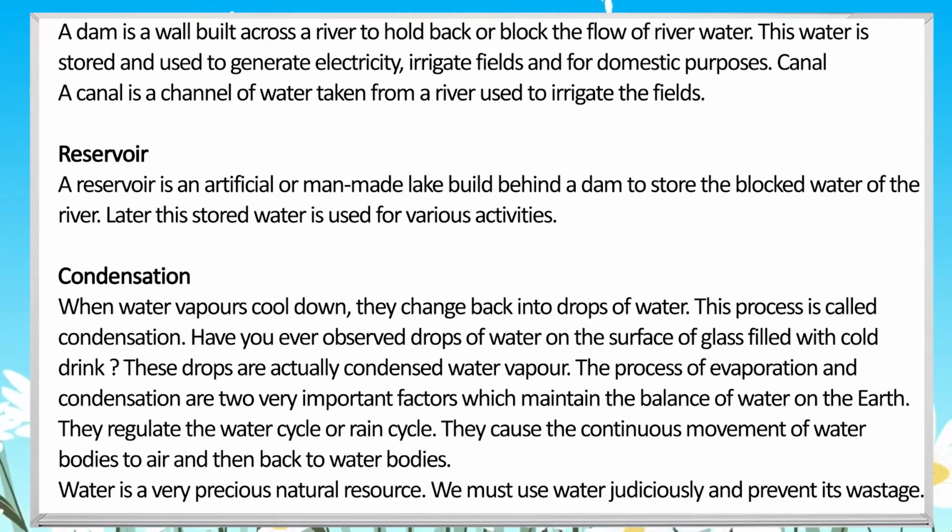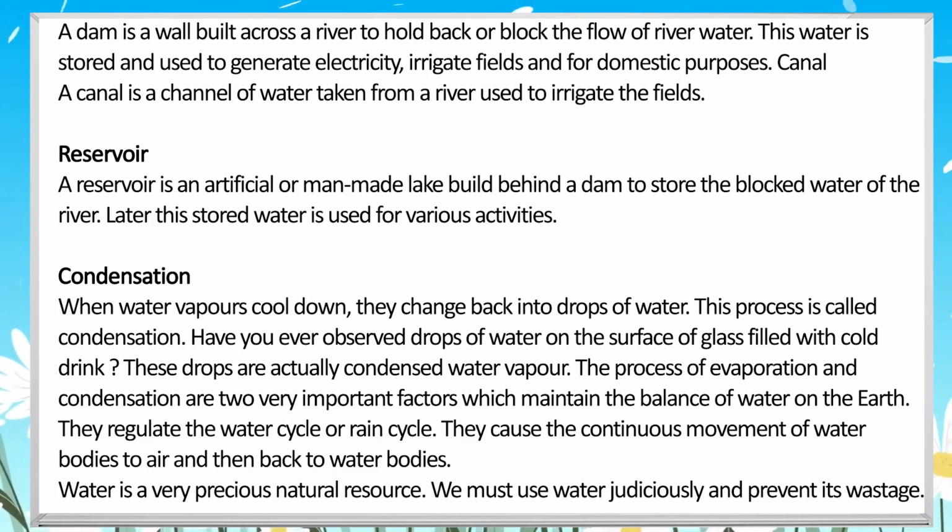The processes of evaporation and condensation are 2 very important factors which maintain the balance of water on the Earth. They regulate the water cycle or rain cycle. They cause the continuous movement of water from water bodies to air and then back to water bodies. Water is a very precious natural resource.